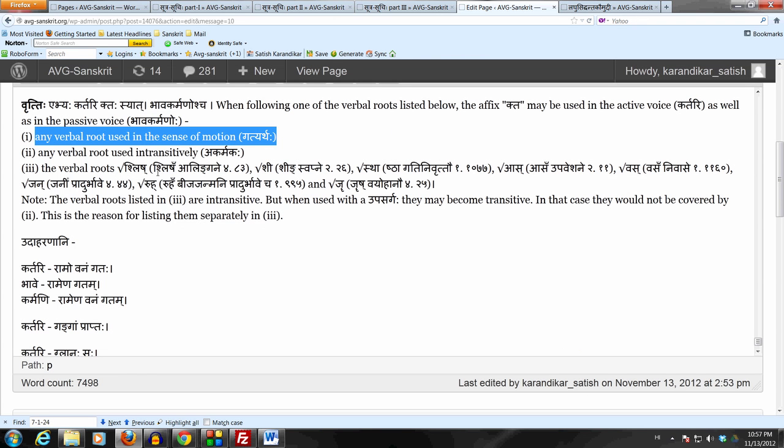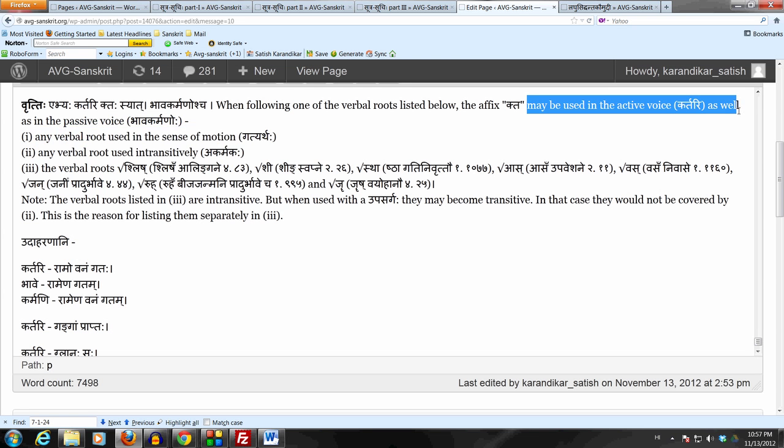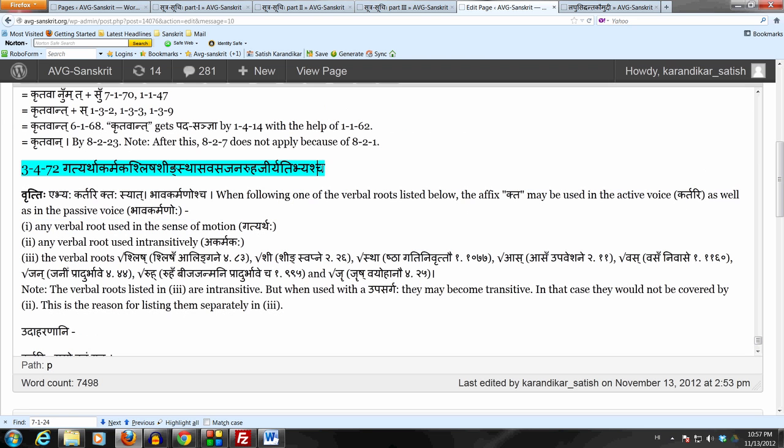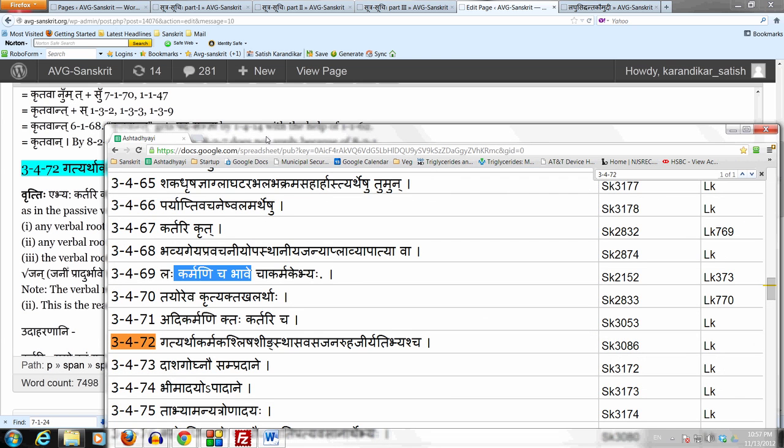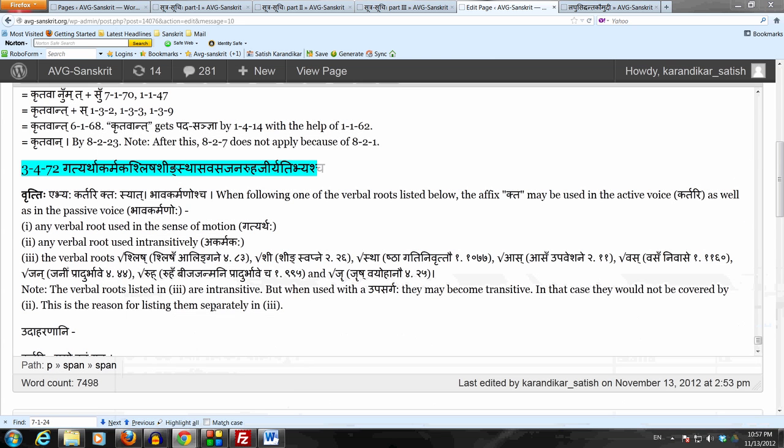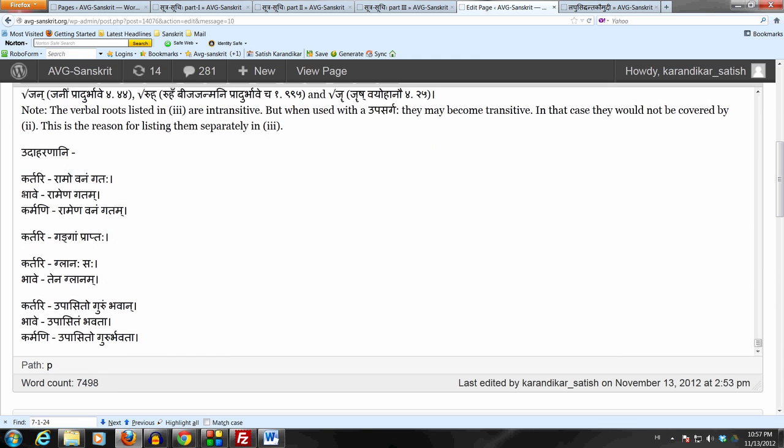Now, it doesn't have to be used to denote the agent, because the sutram has the cha at the end. 3472 ends with cha. So that cha tells us that they may also be used bhavakarmanoho. For example, Ramena gatam. The act of going was done by Rama. So Rama is the one who did the action of going. Simply in English we say Sri Ramaha went.